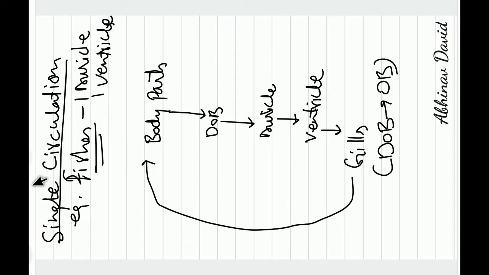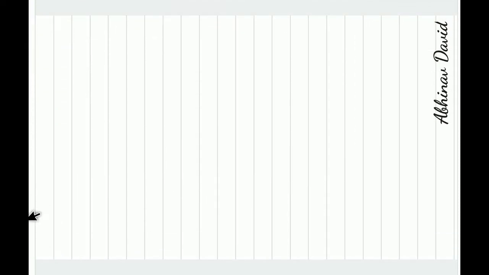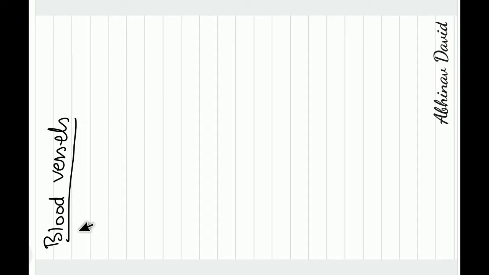Now we are going to study the differences between arteries, veins and capillaries. So we are going to study about blood vessels. Now, as I have told you, there are three types of blood vessels, and they are called arteries, veins and capillaries.